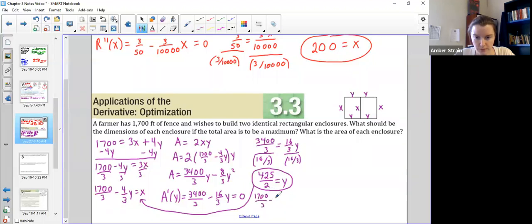1700 thirds minus 4/3 times this answer we just got of 425 halves. Okay, so that's going to give me the x, and that worked out in the calculator would give me, let me figure that really quick. Fortunately, not one I know off the top of my head. But when you type it in, it is a decimal, turn it back to a fraction, and it's 850 thirds.